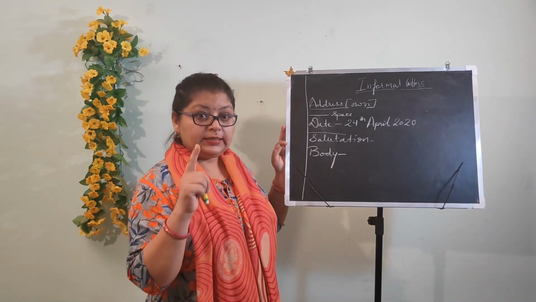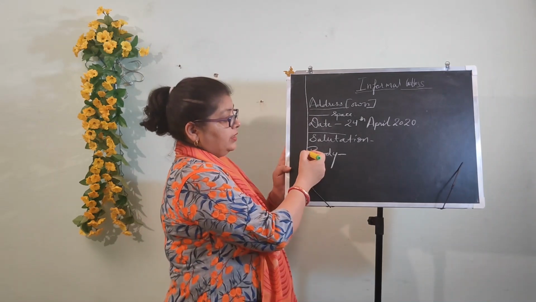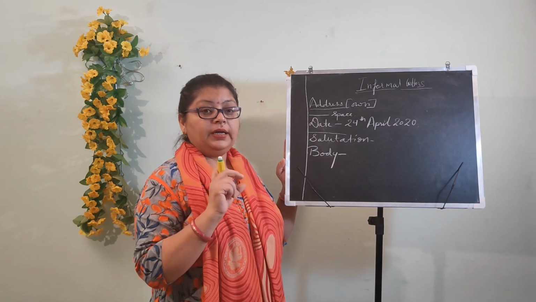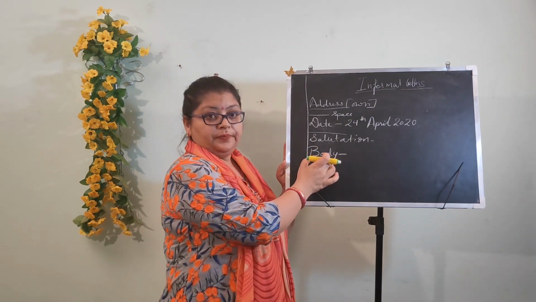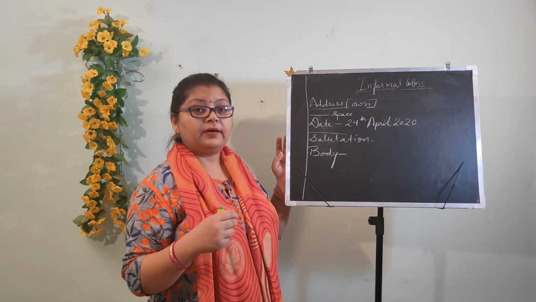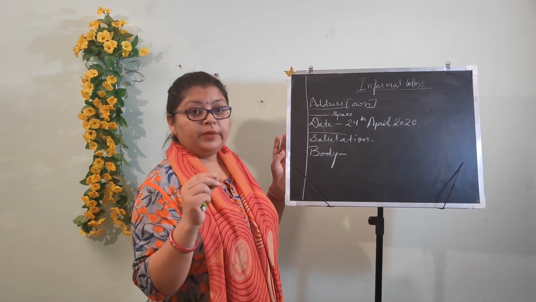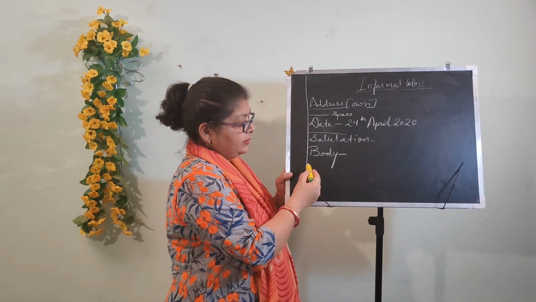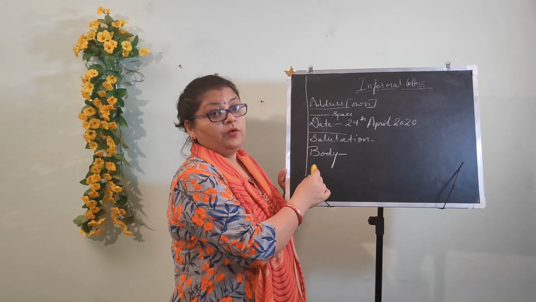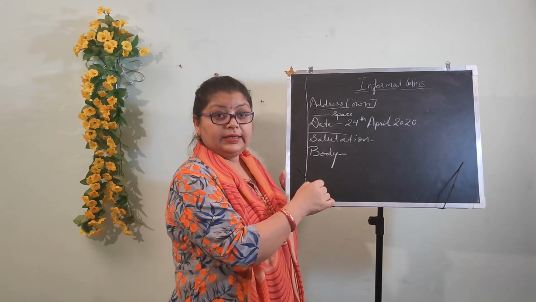The first line itself should start from the margin. You are not going to make a paragraph by leaving space. And if you want to divide your letter into 2 or 3 paragraphs, every time you make a new paragraph, you start from the margin.